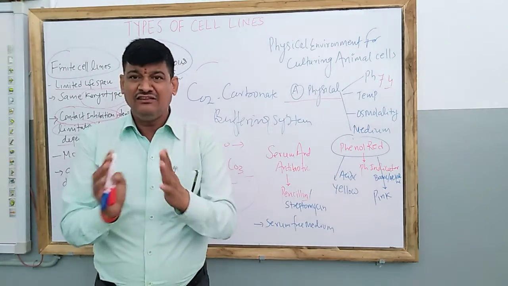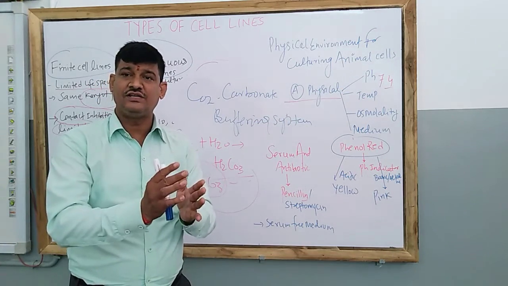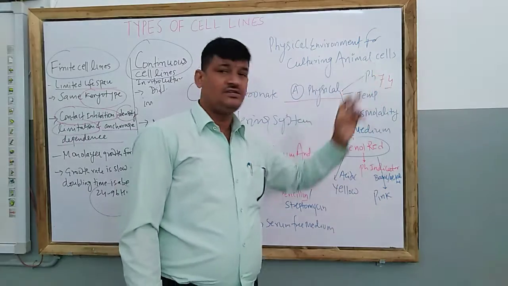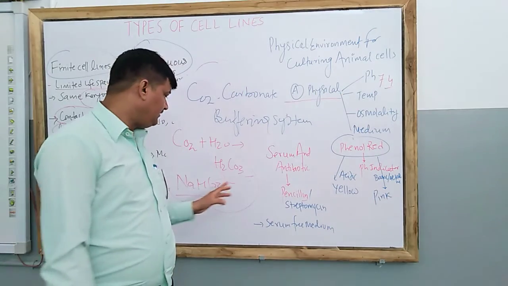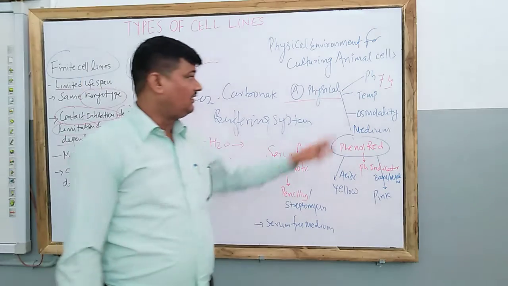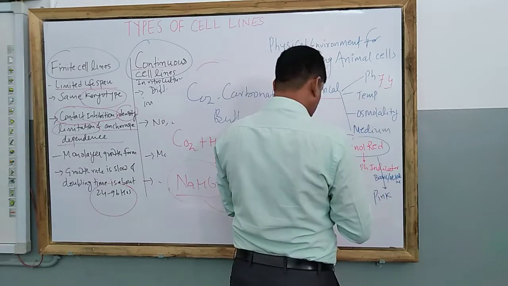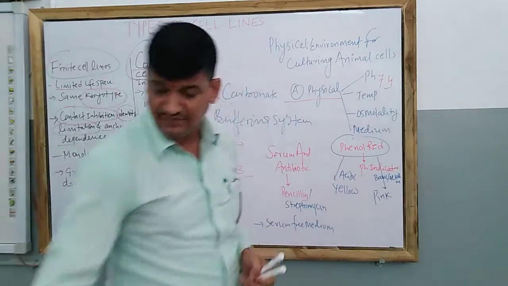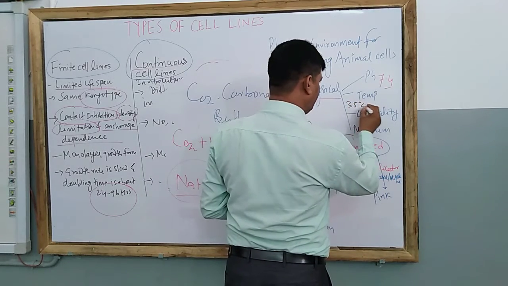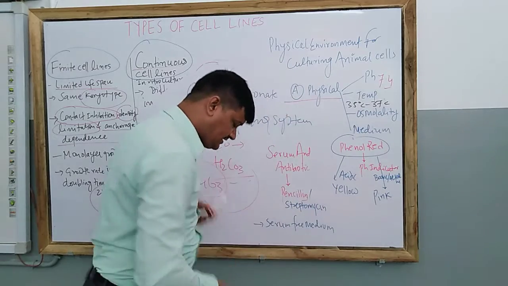It means the balanced pH 7.4 should always be maintained, and if there is an elevation or a decrease of the pH, it will be maintained by using the carbonate buffering system. Now next, temperature. The temperature range for the best growth of animal cells is between 35 degrees centigrade to 37 degrees centigrade. Actually, what is the reason?